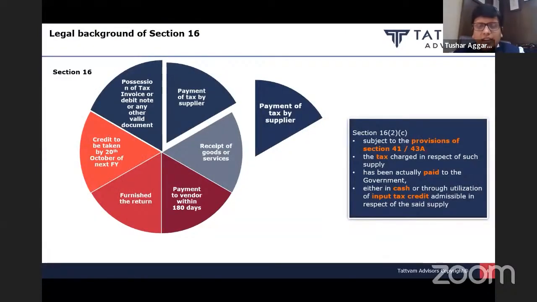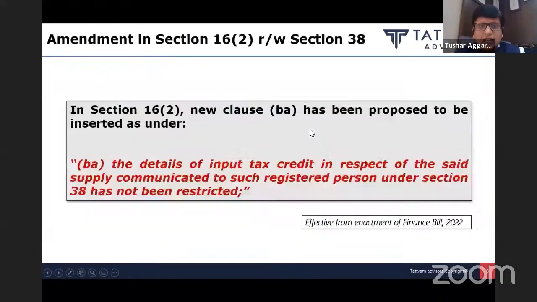Friends, we all are aware section 16 of the GST Act prescribes the conditions for availment of credit, such as there should be a valid tax invoice or a debit note for taking of credit. Goods should have been received in the premises for availment of credit. Another condition under section 16 is section 16(2)(c), that is, supplier should have paid the tax to the government. So there are various conditions which are prescribed under section 16.